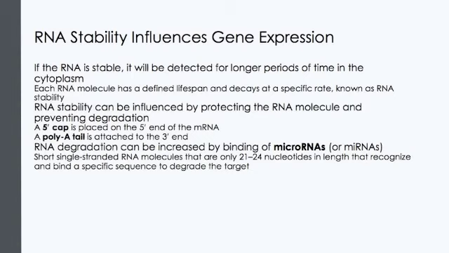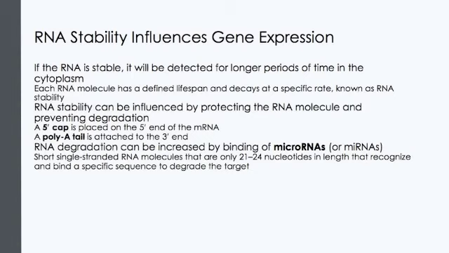Once the RNA is transported to the cytoplasm, the length of time that the RNA resides there can be controlled. Each RNA molecule has a defined lifespan and decays at a specific rate. This rate of decay is referred to as RNA stability. If the RNA is stable, it will be detected for longer periods of time in the cytoplasm.